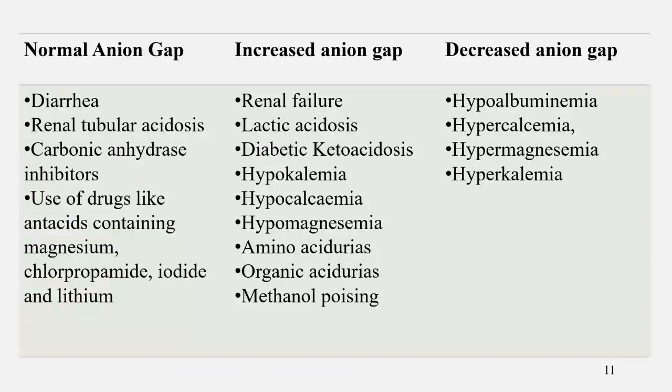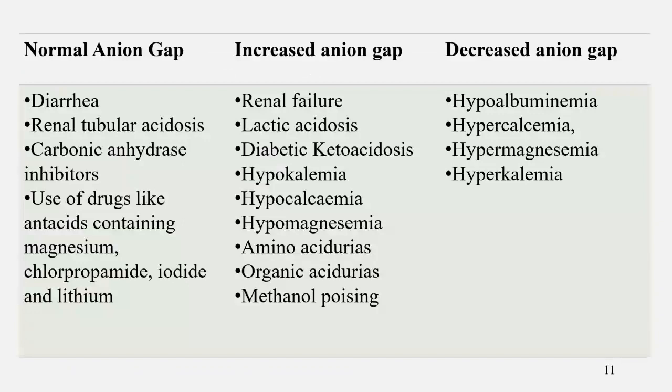Increased anion gap causes are renal failure, lactic acidosis, diabetic ketoacidosis, hypokalemia, decreased potassium levels, decreased calcium levels and decreased magnesium, aminoaciduria, organic aciduria, and methanol poisoning.